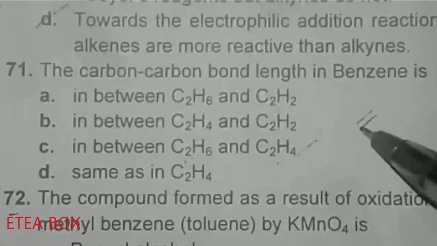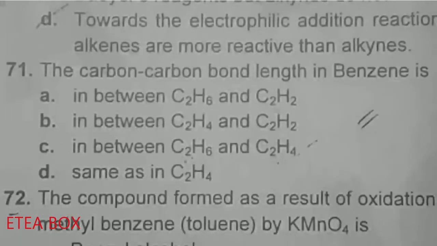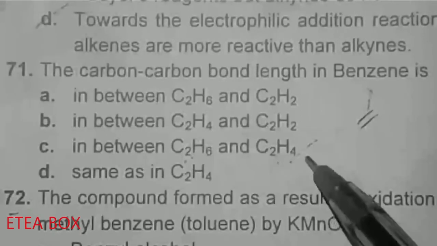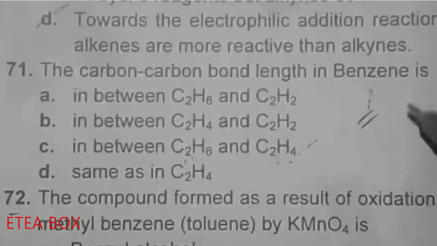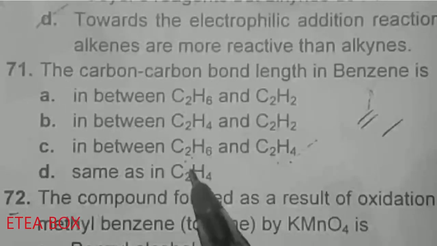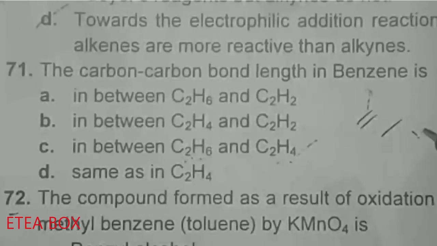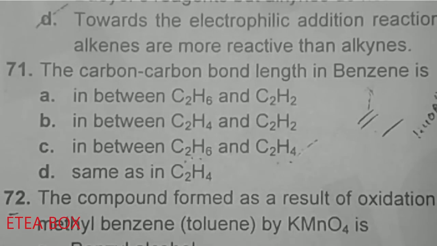The double bond in benzene is longer than the double bond in alkene, and the single bond in benzene is shorter than the single bond in alkane. That's why they are in between the alkane and alkene, and the length is 1.40 Angstrom. The double bond and the single bond have the same length in benzene.